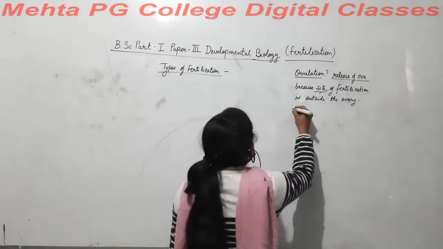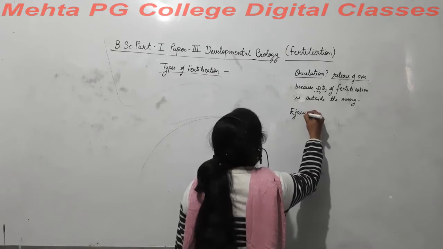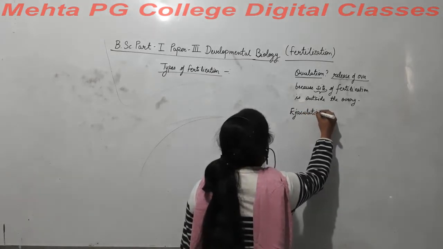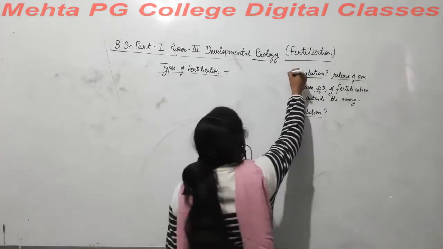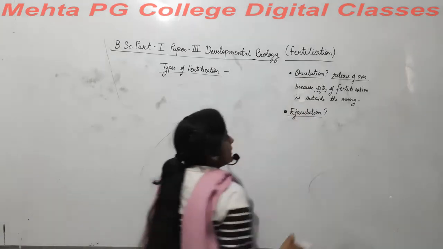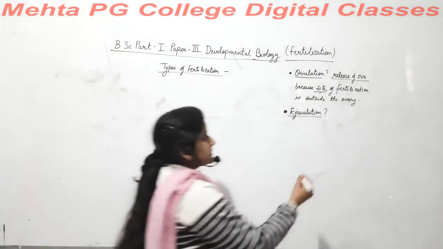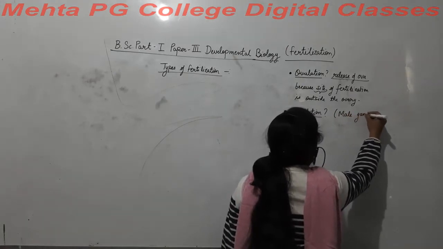Second is ejaculation. What do we mean by ejaculation? It is again a process present in males.